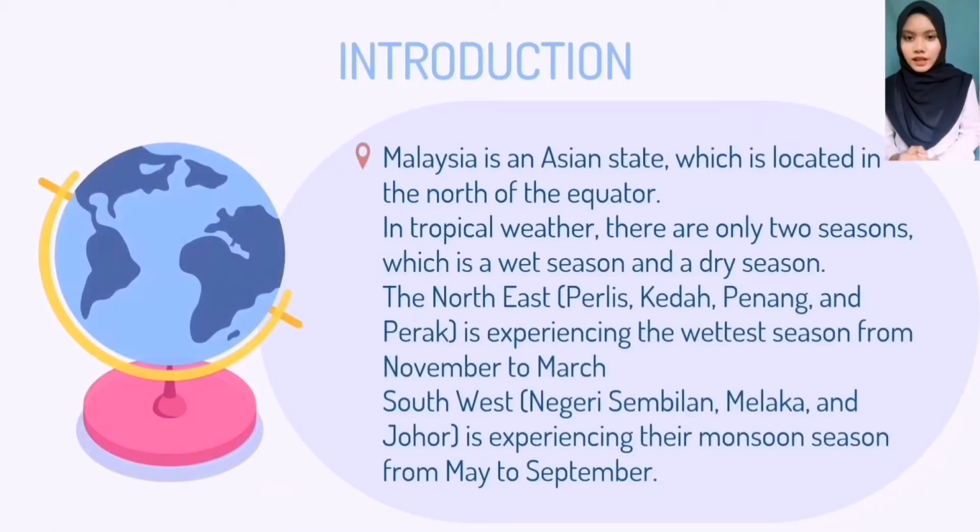Malaysia is an Asian state located north of the equator. In tropical weather, there are only two seasons, which are the dry season and the wet season. The northeast, which are Perlis, Kedah, Penang and Perak, experiences the wettest season from November to March, while the southwest, which are Johor, Melaka and Negeri Sembilan, experiences the monsoon season from May to September.